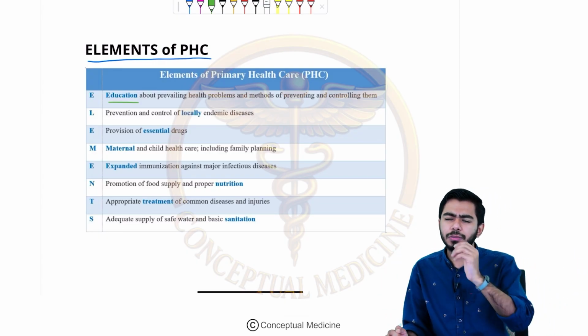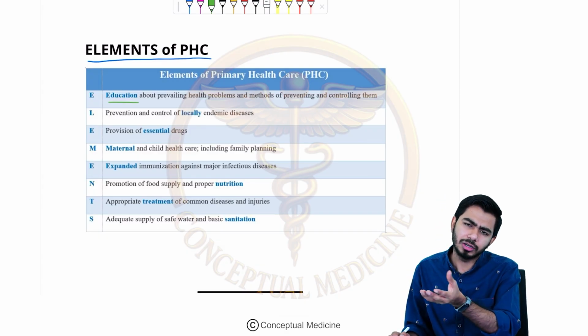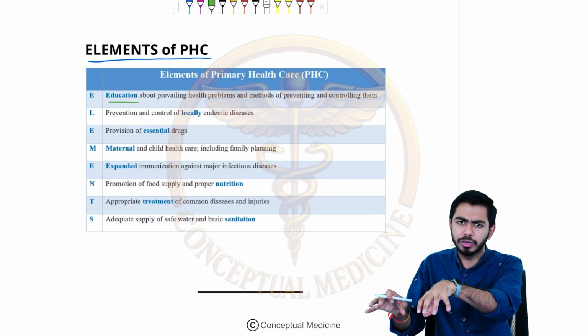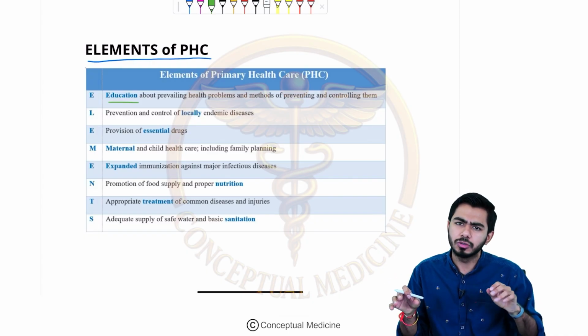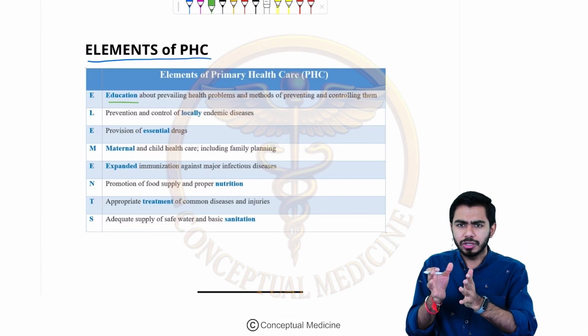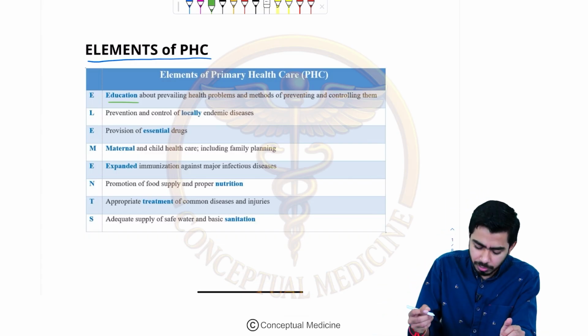For example, a patient comes with a cough. You give cough syrup and other medication, and you can handle that case at the primary level only. There is no need to send this patient to a tertiary care institute, community healthcare center, or district hospital. So that's how it tries to differentiate patients also, basically by educating them.